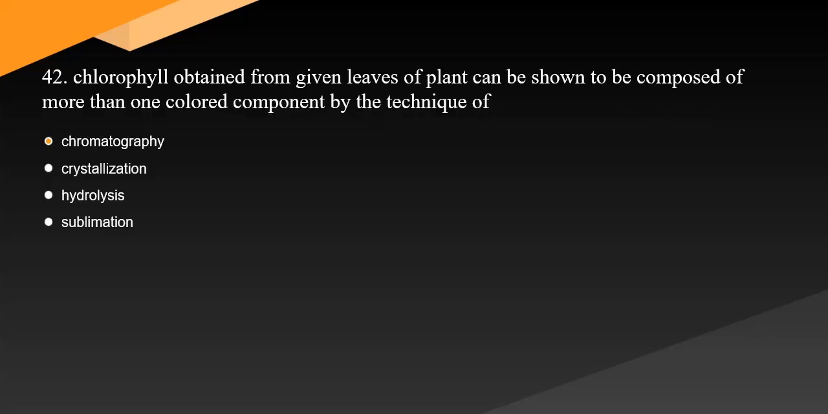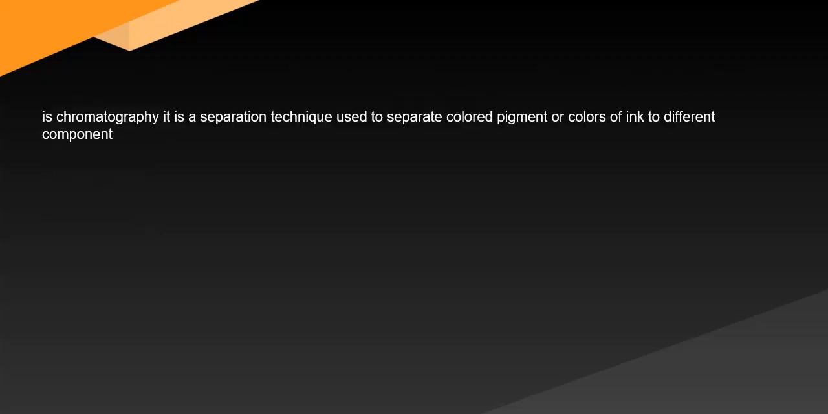42 Chlorophyll obtained from the leaves of a plant can be shown to be composed of more than one colored component by the technique of. Question 42 Answer is chromatography. It is a separation technique used to separate colored pigments or colors of ink into different components.